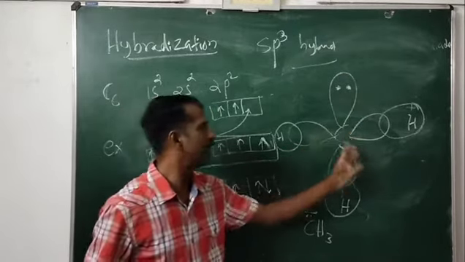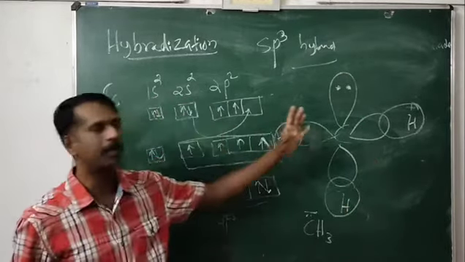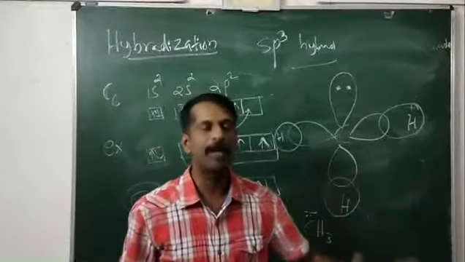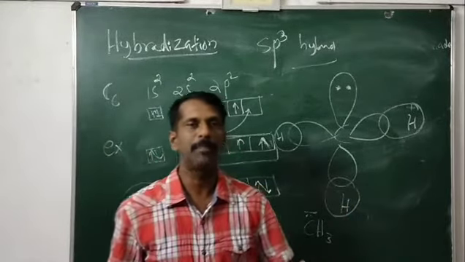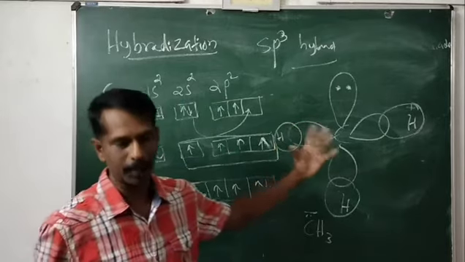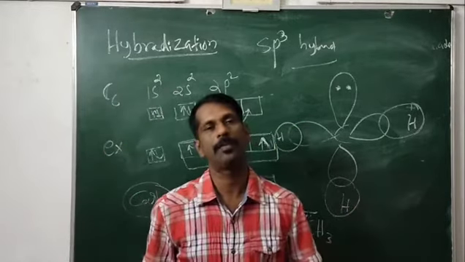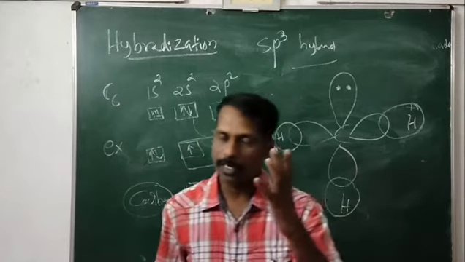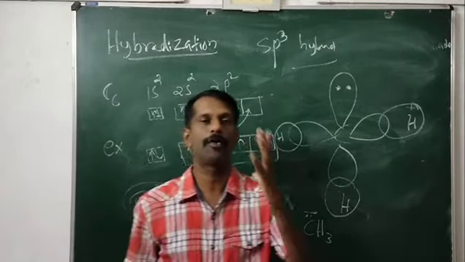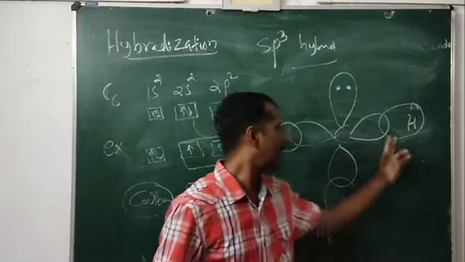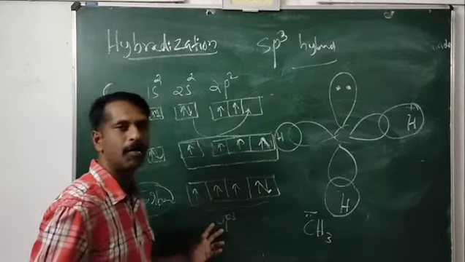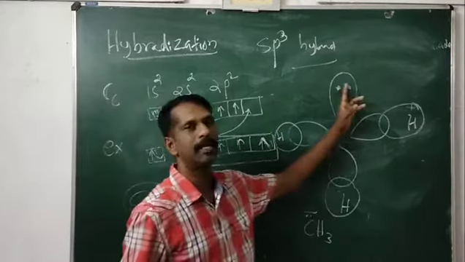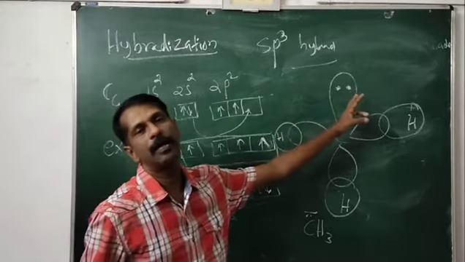And of course, since it has sp3 hybridization, it will have a tetrahedral geometry. What is the shape of the molecule? In a carbanion, it will be tetrahedral. Hope it is very clear to you.